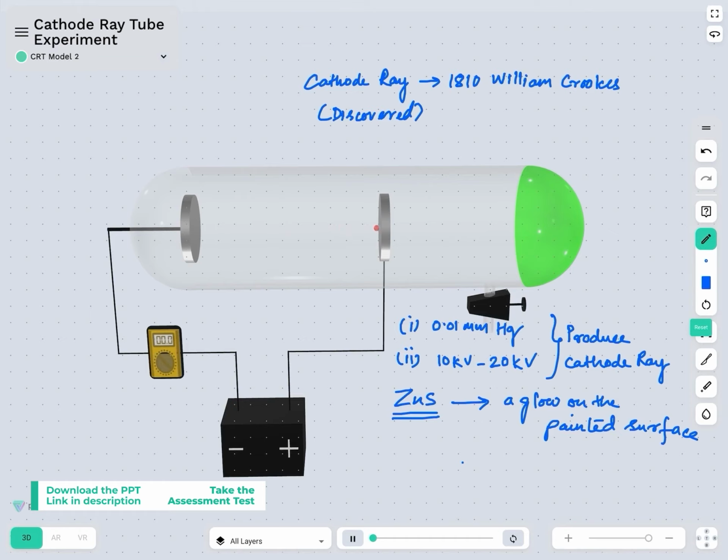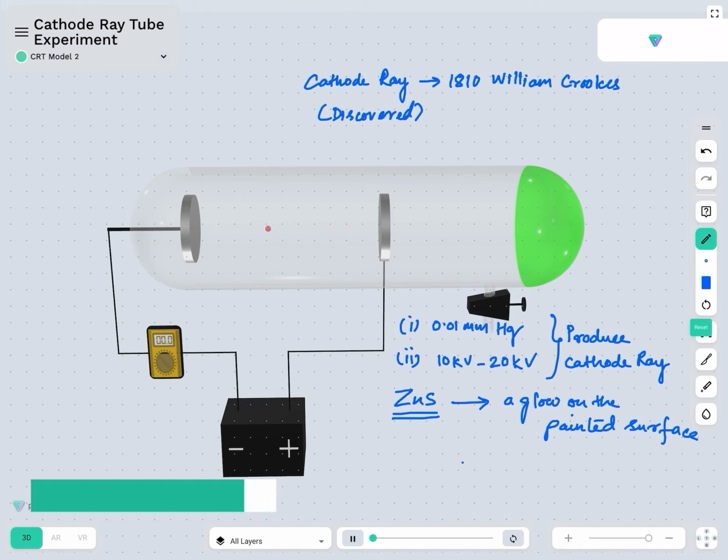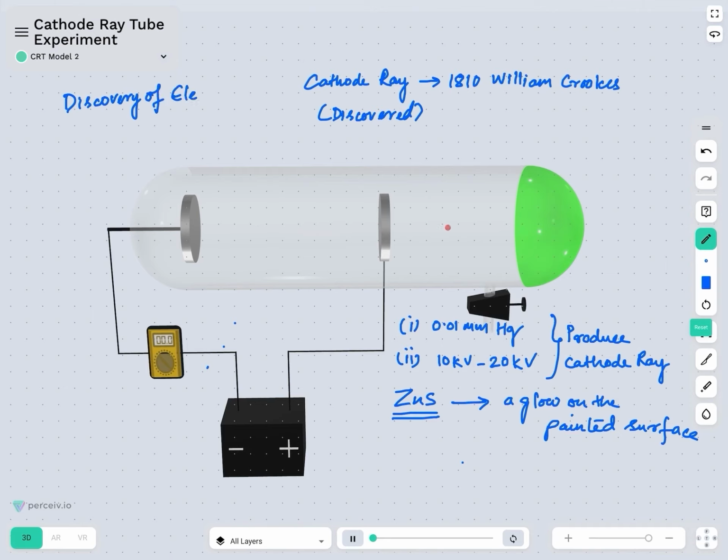The discovery of cathode ray made more and more scientists curious, and this led to further experimentation with the cathode rays, with further changes being made to the model, and accordingly this led to the discovery of electron by J.J. Thomson. So our next point of discussion is the discovery of electron by J.J. Thomson. So let's move ahead, guys.